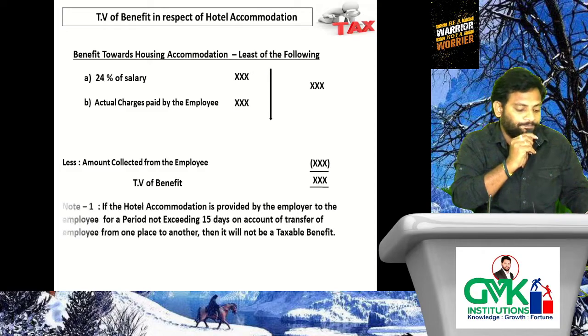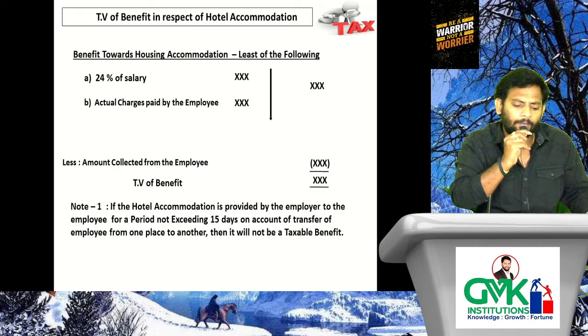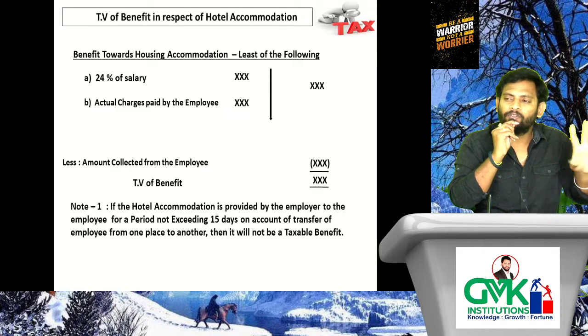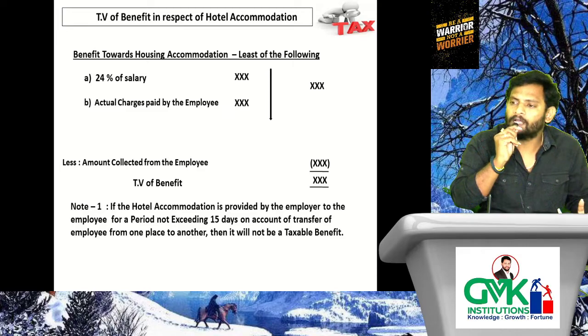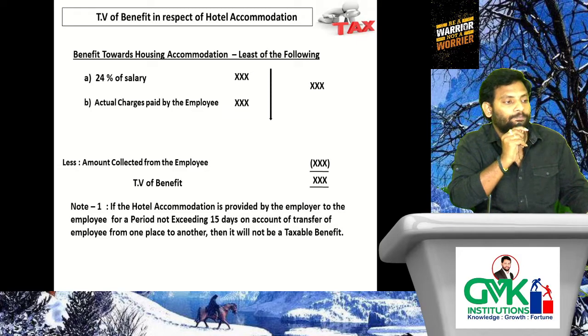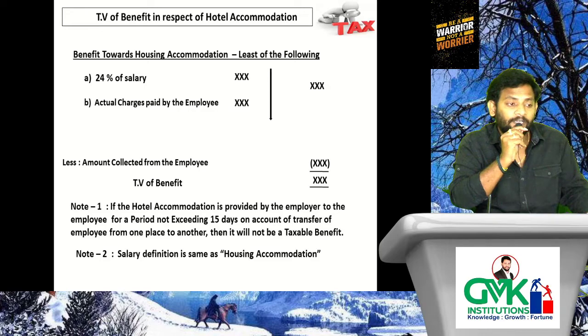Very important: if provided for a period not exceeding 15 days on account of transfer of employee from one place to another, then it will not be a taxable benefit. That means 10 days, 5 days, 6 days provided. The department doesn't want to bother the employees and employer also, hence they are not charging to tax. Good. This is regarding TV of benefit in respect of hotel accommodation.